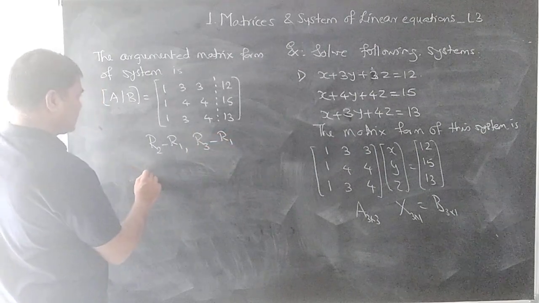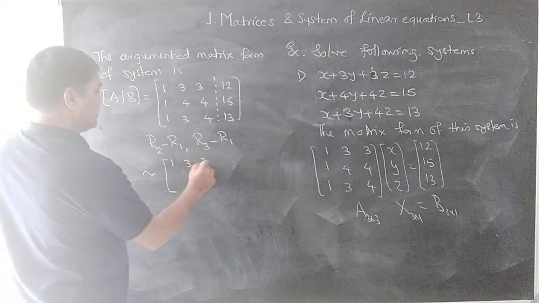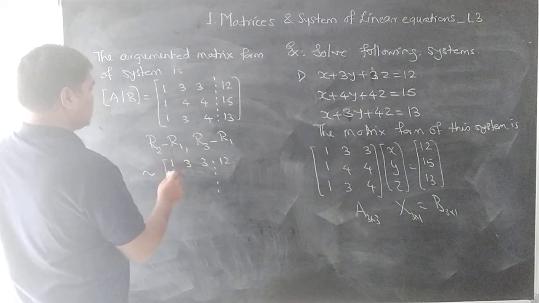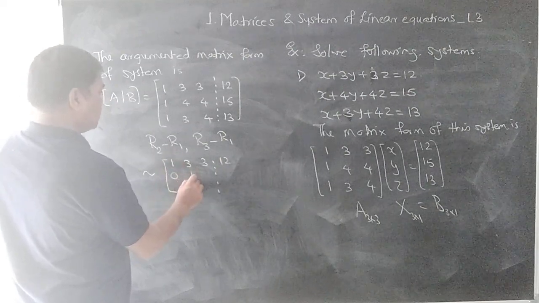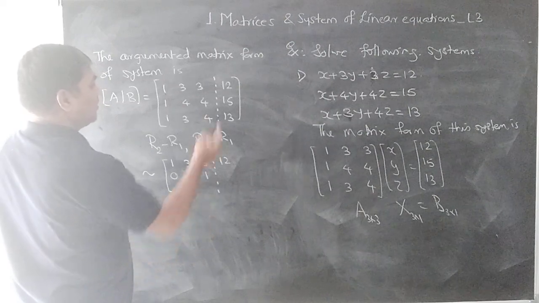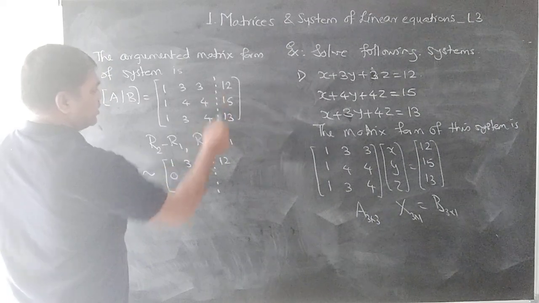Then this matrix is equivalent to 1, 3, 3, there is no change in the first row, 12. Then 1 minus 1, 0, 4 minus 3, 1, 4 minus 3, 1, and 15 minus 12, that gives us 3.